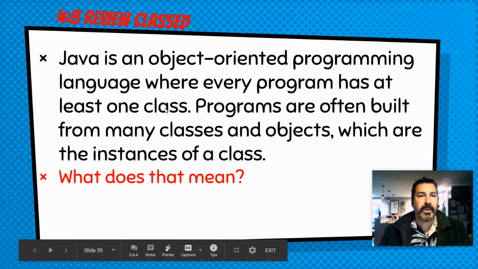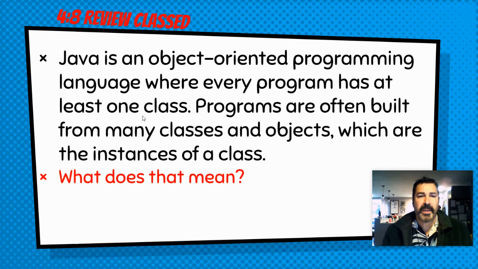Okay, so let's go. Java is an object-oriented programming language where every program has at least one class. Programs are often built from many classes and objects, which are the instances of a class. What does that mean? Write that down in your notes. Hit pause there until you write that down.